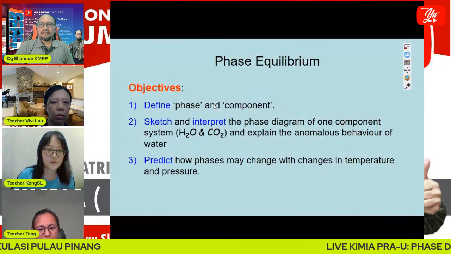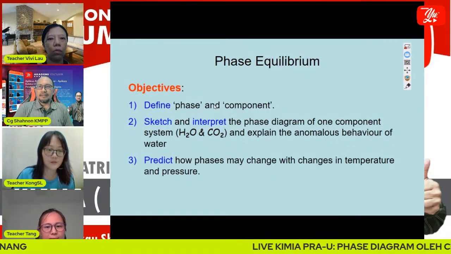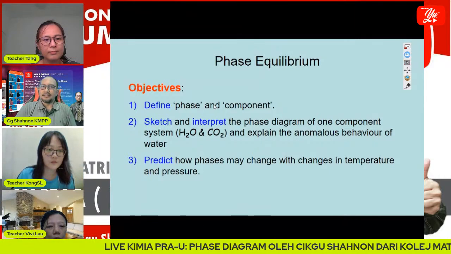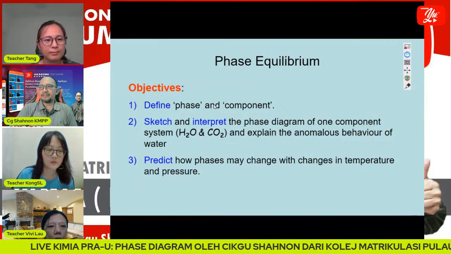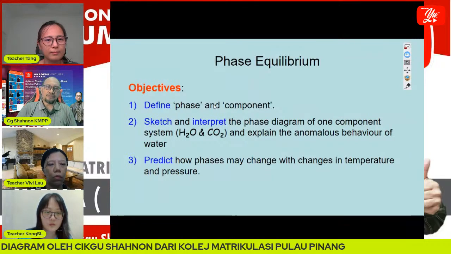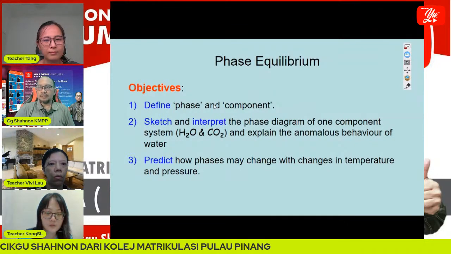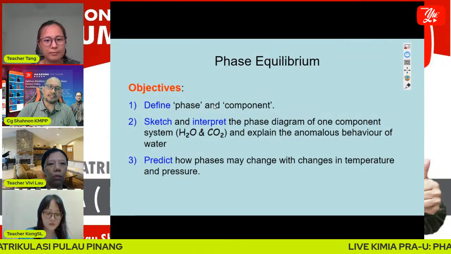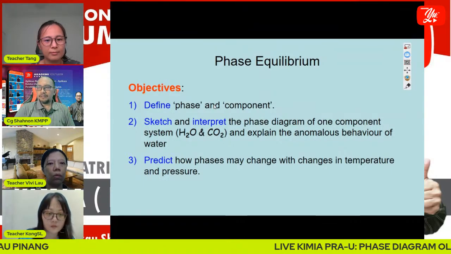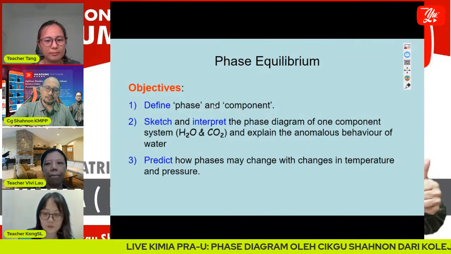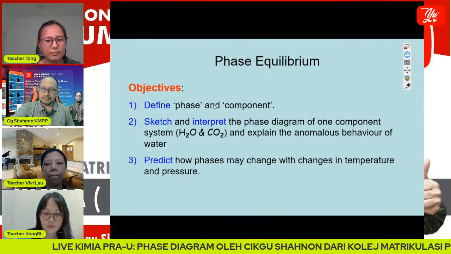Our topic today is phase equilibrium, and our objectives are to define phase and component, sketch and interpret the phase diagram of a one component system, focusing on water and carbon dioxide, and explain the anomalous behavior of water. Predict how phases may change with changes in temperature and pressure. We call it isobaric and isothermal.